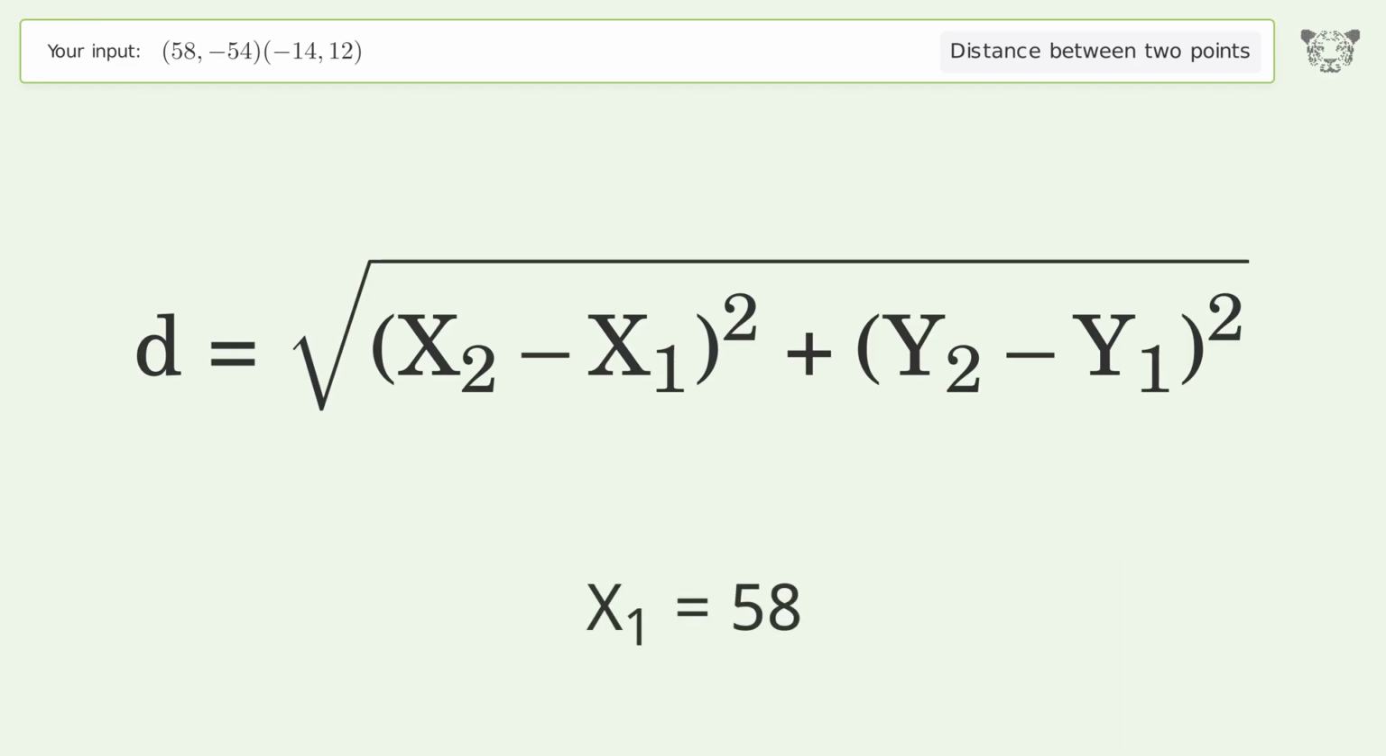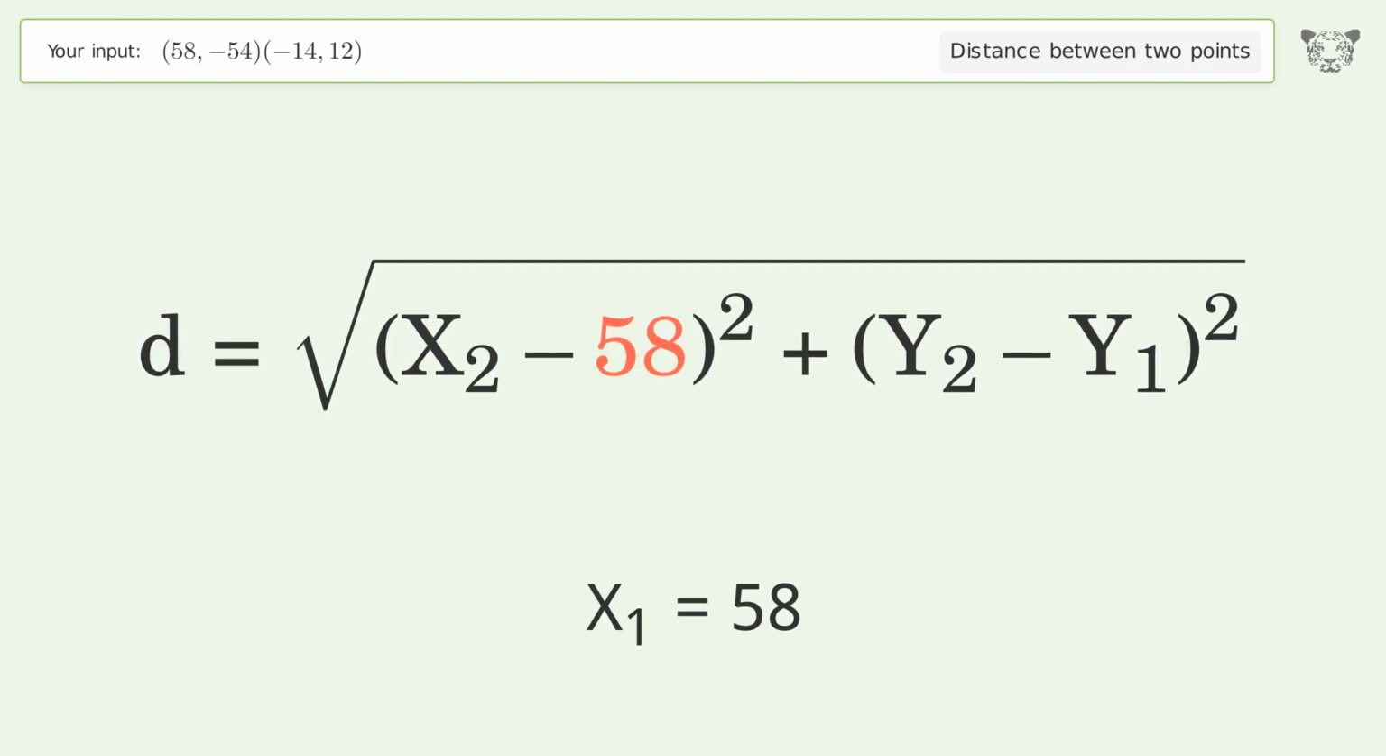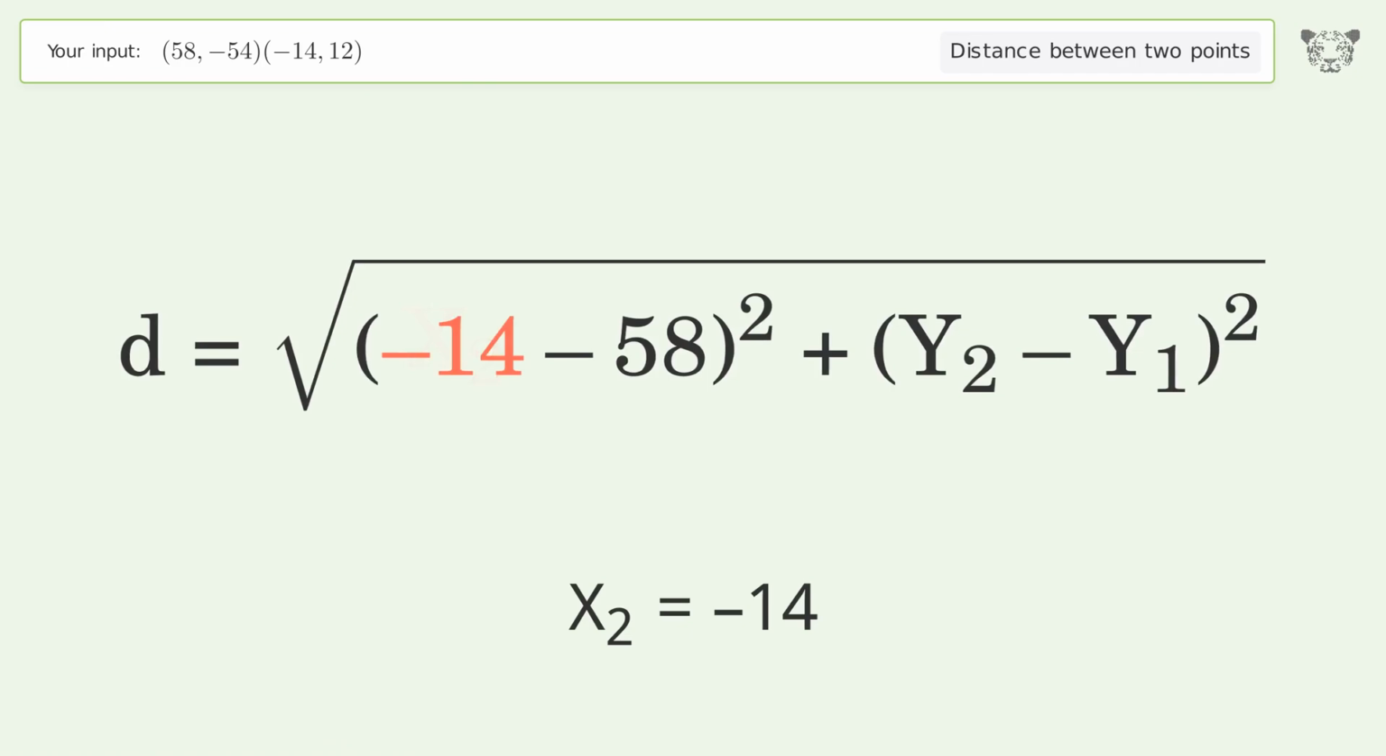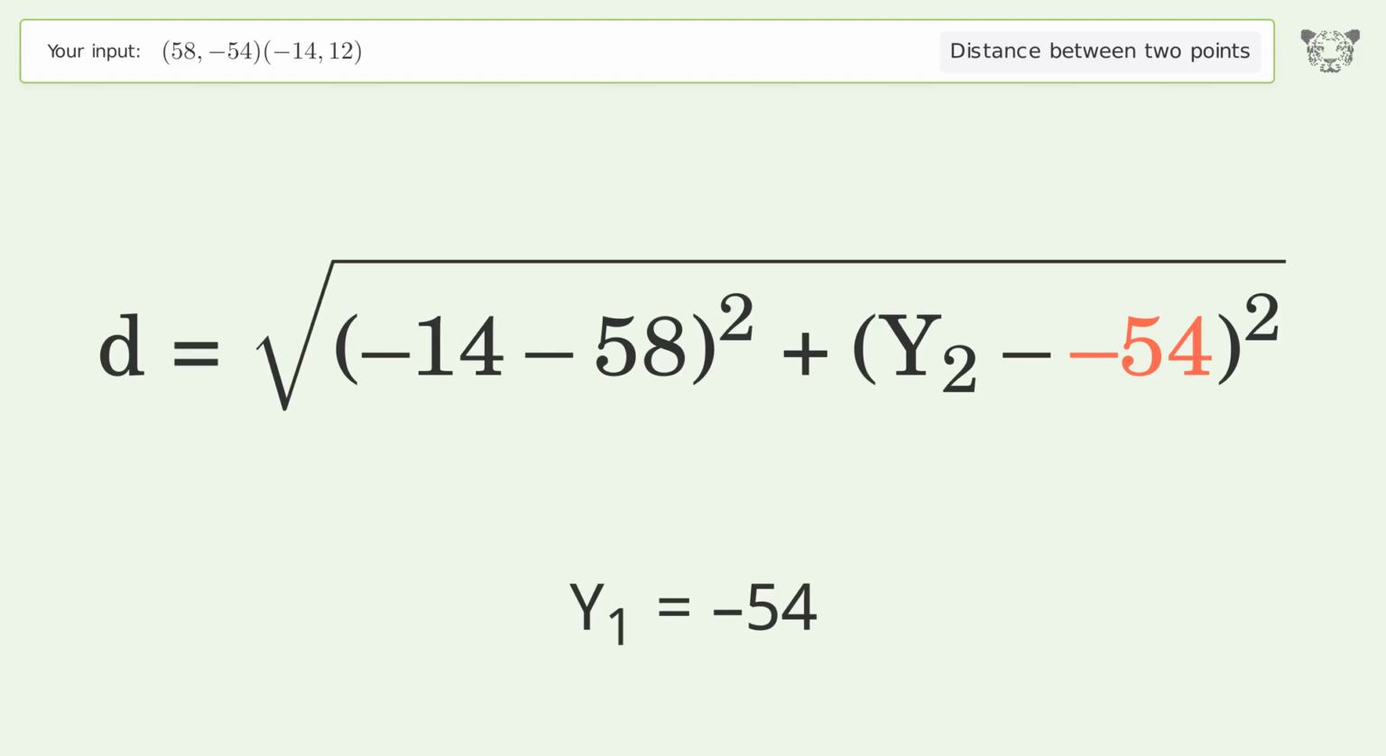x1 equals 58. x2 equals negative 14. y1 equals negative 54. y2 equals 12.